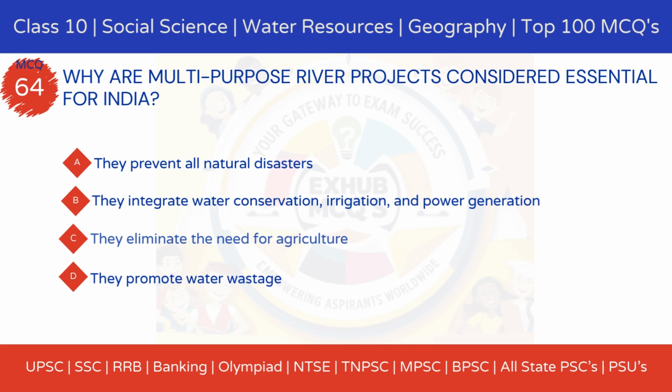Question 64. Why are multi-purpose river projects considered essential for India? Option A. They prevent all natural disasters. Option B. They integrate water conservation, irrigation, and power generation. Option C. They eliminate the need for agriculture. Option D. They promote water wastage.